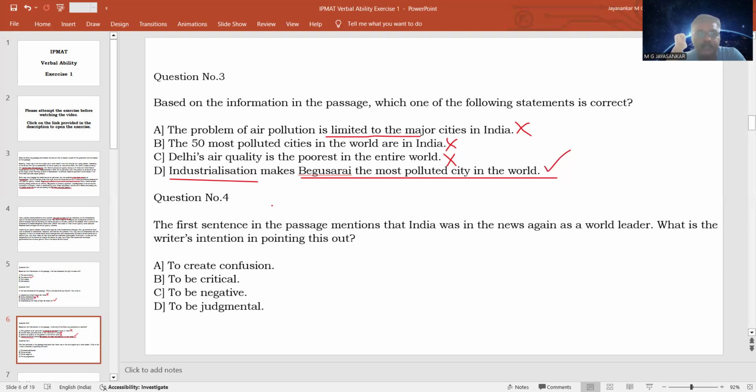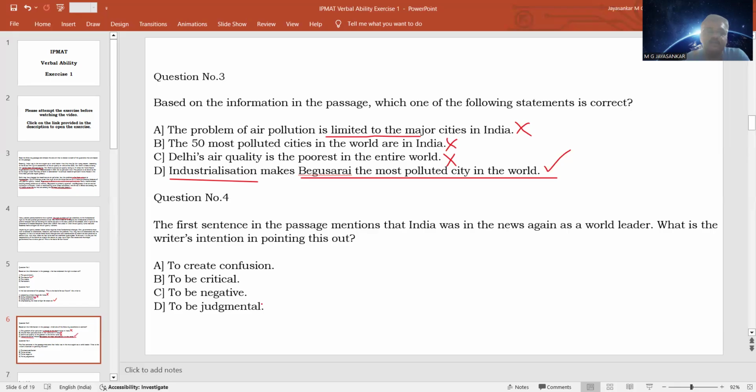Don't always look for clear correct answers. In many reading comprehension questions, there may not be very clear correct answers. It will only be implied. So this is why your critical reasoning is very important to analyze and understand and then come up with that answer. So that is how you arrive at answers in critical reasoning. So option D is the clear answer here because all the other three options are clearly wrong. So that is why we will select D as the correct answer.